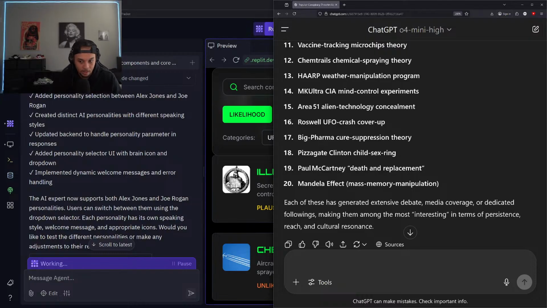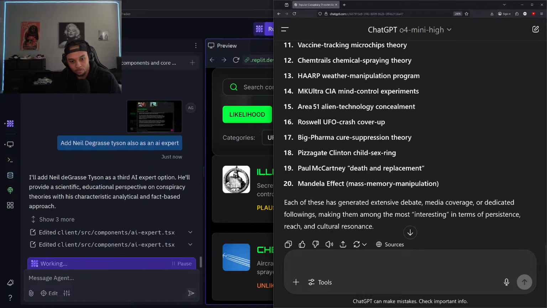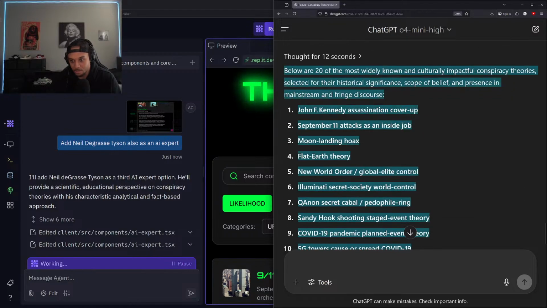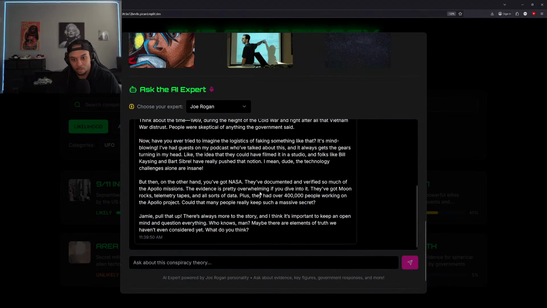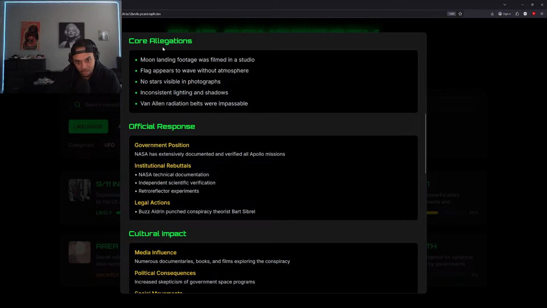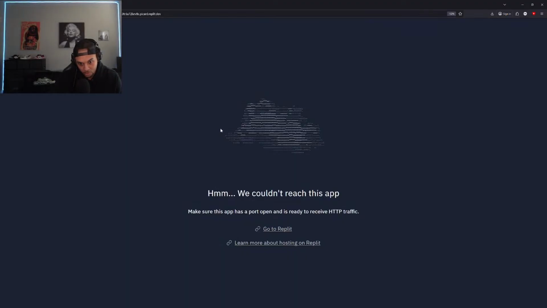So whatever is already added in, we don't have to worry about that. But it'll just fill in the blanks there. So we should have about 20 in total up here, maybe a little bit more. We get Neil deGrasse Tyson in here, so we can switch things up. And yeah, so I'm gonna just copy all of these now so we can have that prepared. Okay. I do really like the way it's organizing this information. Got the core allegations, official responses as well.